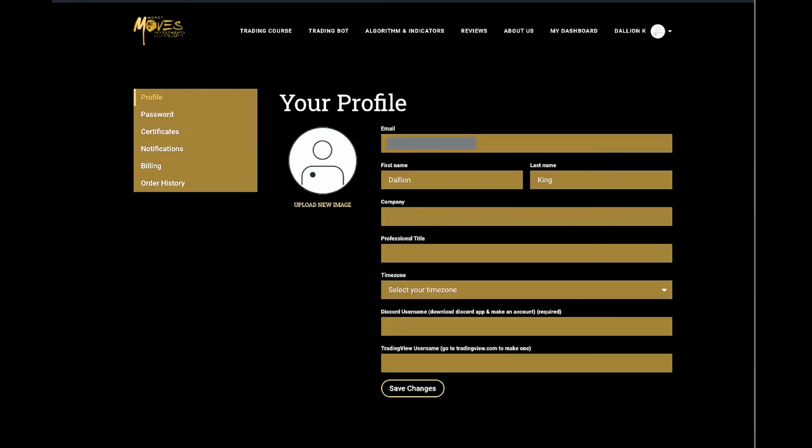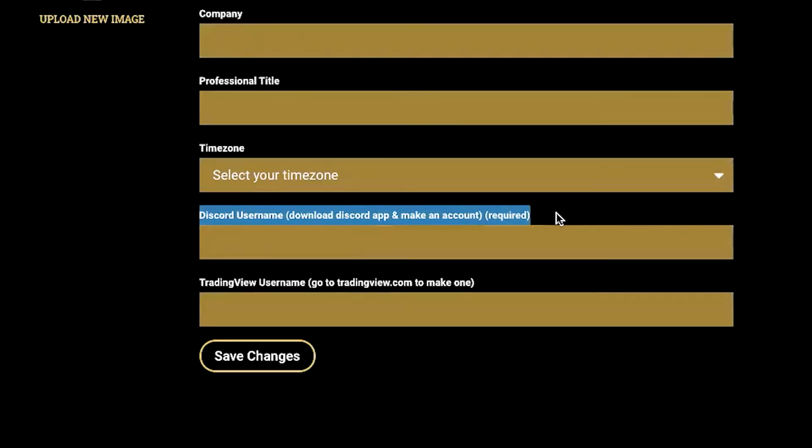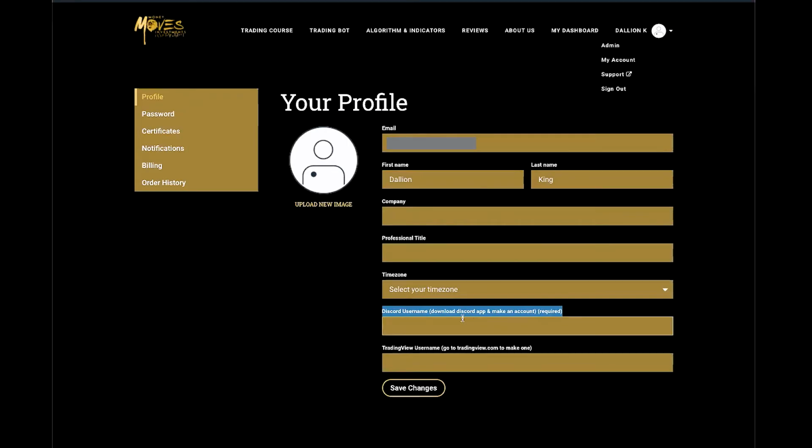So here, when you go to MoneyMovesInvestments.com, you just go to here and then My Account. When you go to My Account, you see Profile, and then you see all your information, company, time zone, but you see Discord username, download the Discord app or make an account. This is required in order for you to gain access to anything. And then your TradingView username. If you haven't changed it, you don't need to. But this definitely changed from Telegram to Discord. So please make a Discord and then apply it to here, save changes.